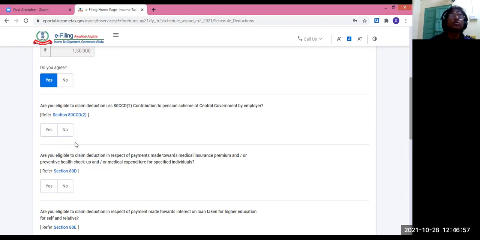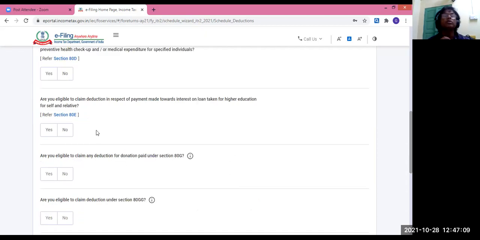So yes or no? This question, are you eligible for claim of deduction in respect of payment made towards medical insurance premium 80D? So if 80D is applicable, you write those things. Then are you eligible to claim deduction in respect of payment made towards interest on loan taken for higher education? Yes or no? These questions will be going to fill up.